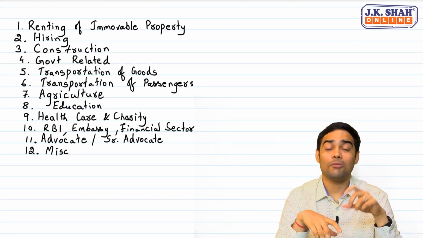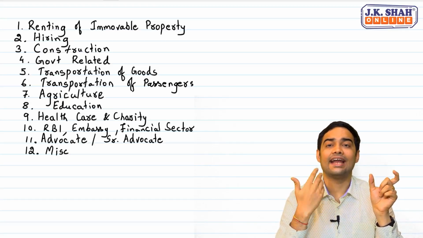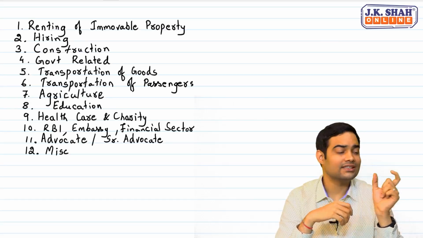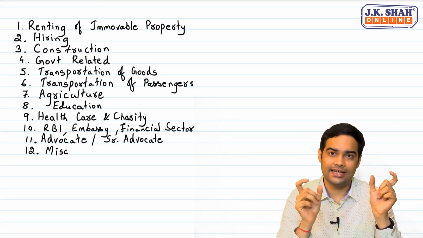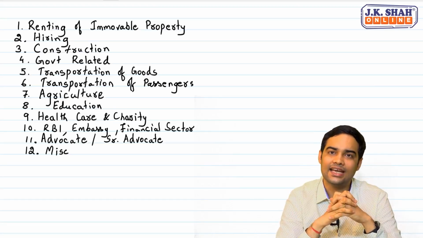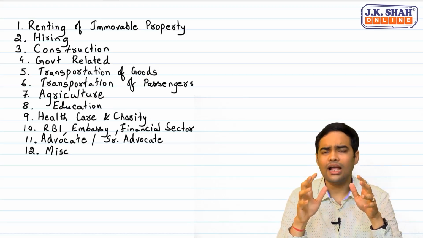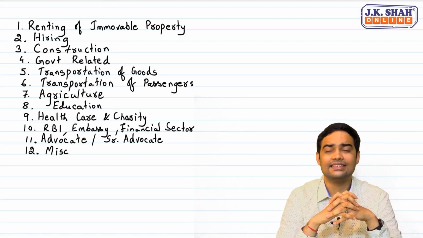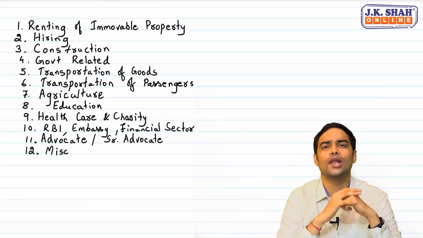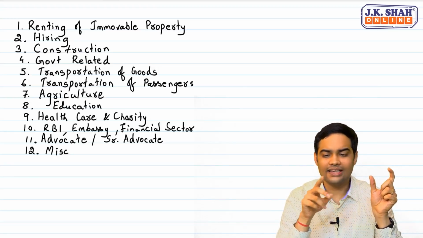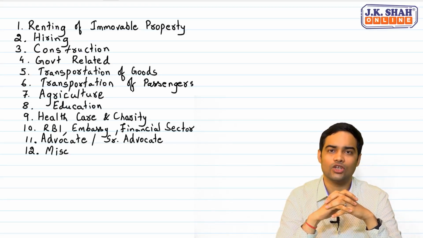When you talk about a bus, that is a vehicle which can carry more than 12 passengers. If it is given on rent to a state transport undertaking, then again GST would not be applicable. Simple reason, goods transport agency and state transport undertaking, normally their output is exempt at least to a limited extent. So when you are giving the truck on hire or bus on hire, government has given you an exemption.